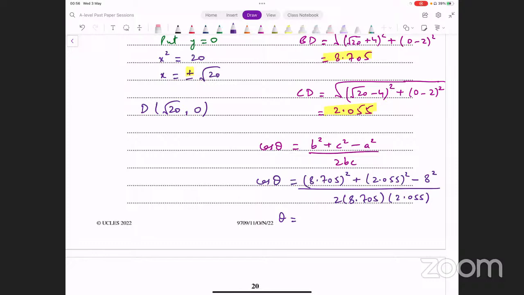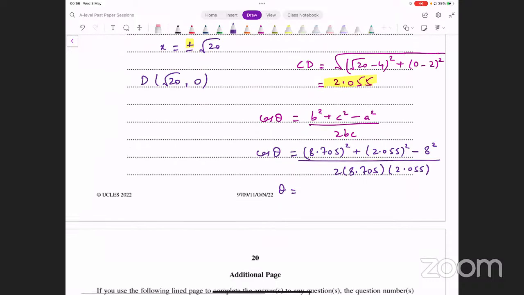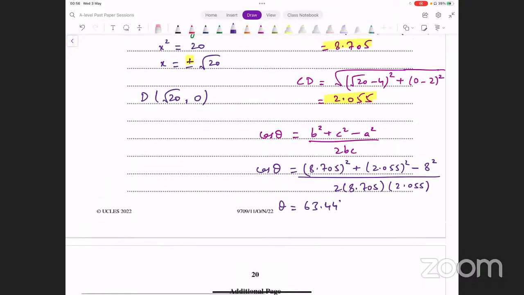8.705 whole squared plus 2.055 squared minus 64, divided by 2 times 8.705 times 2.055. Cos inverse of that is giving me 63.44. 63.44 degrees, and that is the angle that we were looking for.